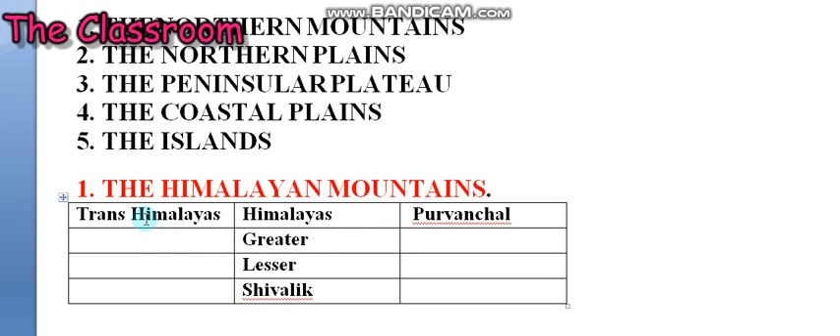Trans-Himalayas are about 40 km wide in the eastern and western parts and about 225 km wide in the central part. The Himalayas constitute the core part of the Northern Mountains. They are divided into Greater Himalayas, Lesser Himalayas, and Shivalik range. The Purvanchal range extends across the northeastern states of India. Most of these hills are located along the border of India and Myanmar, while others are inside India.